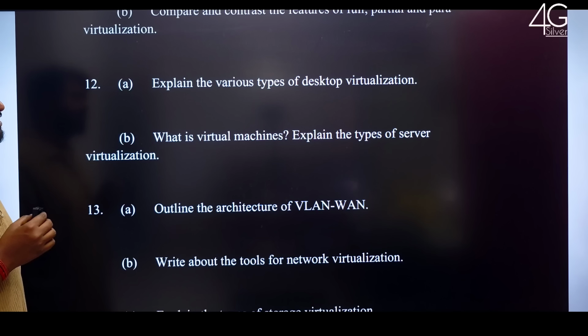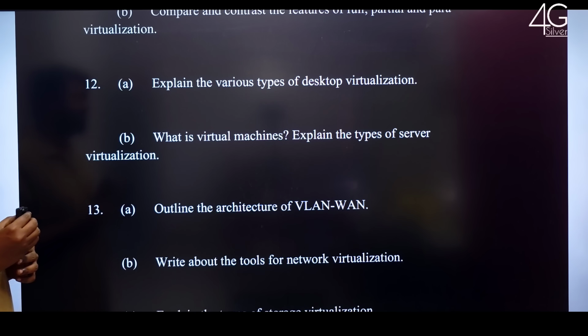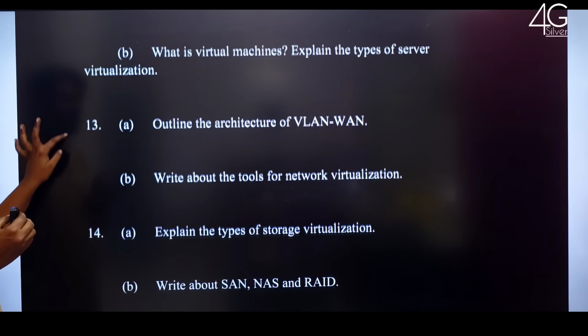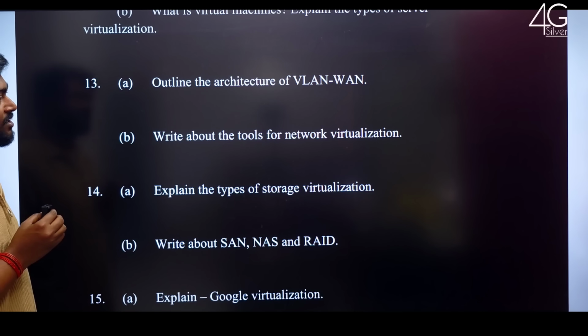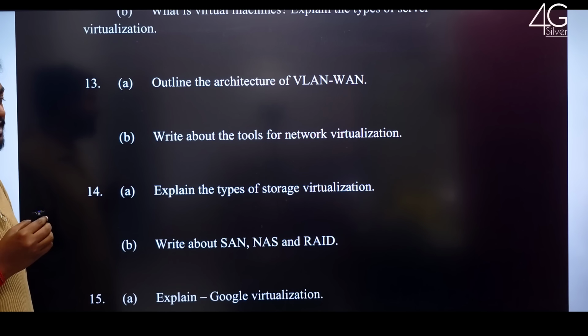Next, 12th one. Explain the various types of desktop virtualization. What is virtual machines? Explain the types of server virtualization. Next, 13th question. Outline the architecture of VLAN WAN.